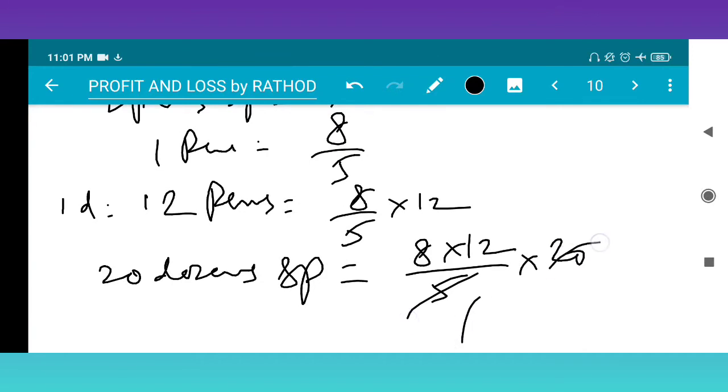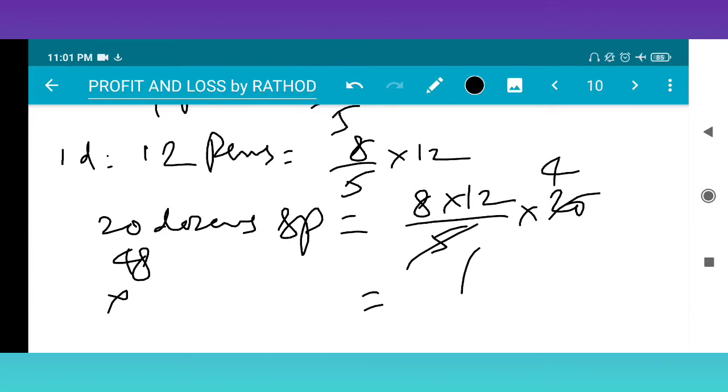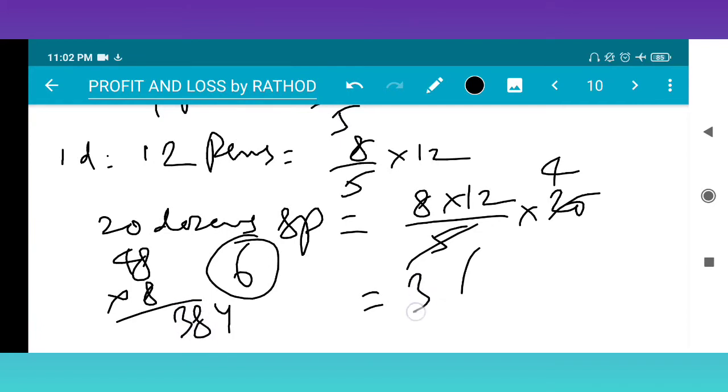Again 5 ones are 5, fours are 4. See here, 12 fours are 48. 48 into 8: 8 fours are 32, 32 plus 6 means 38. This is the 384 SP.